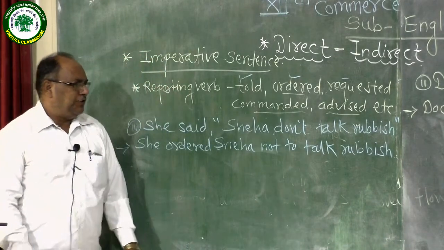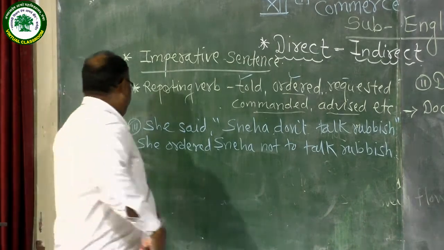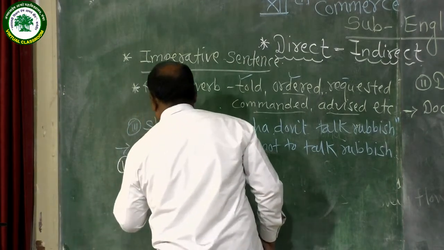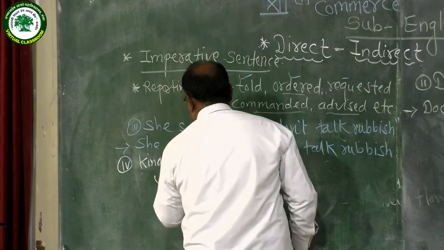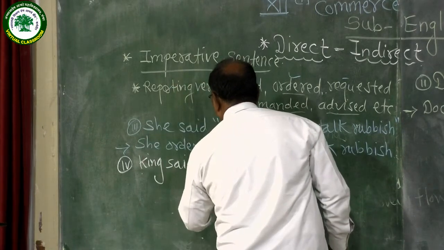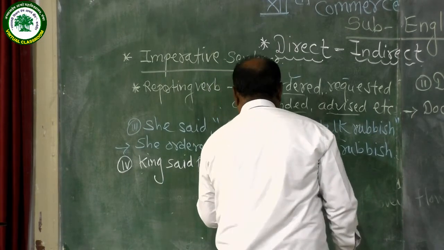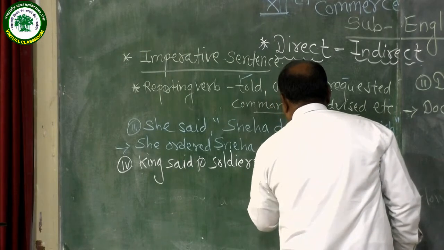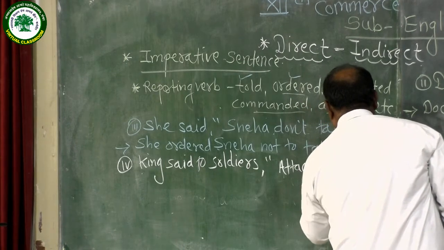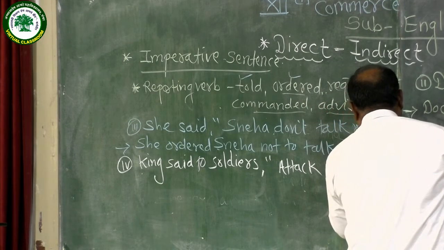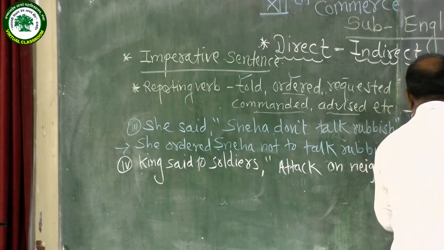Now one more example we should take for the explanation of commanded. The king said to soldiers, "Attack on neighboring kingdom."